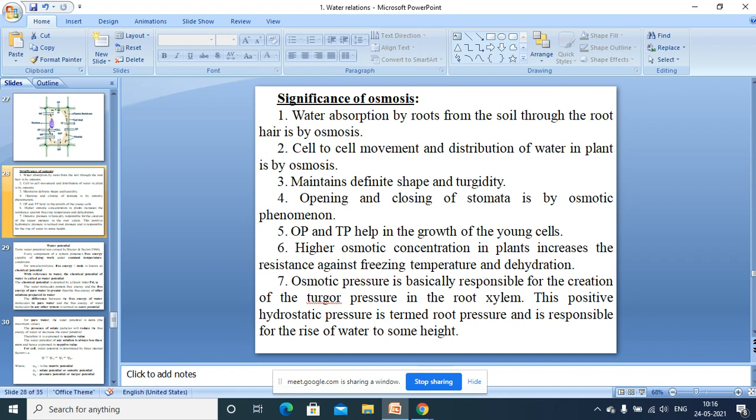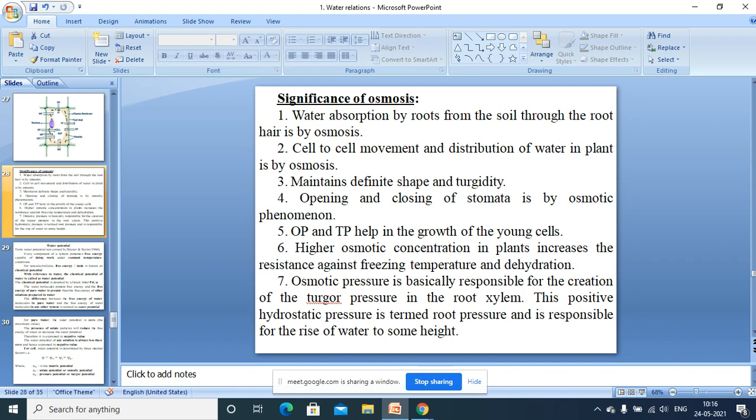This positive hydrostatic pressure developed in the root is called root pressure, and this root pressure is responsible for pushing the water in the upward direction to some height. Water is pushed because of the turgor pressure developed in the root xylem, and the turgor pressure is developed in the root xylem because of maximum osmotic pressure in the root cells.